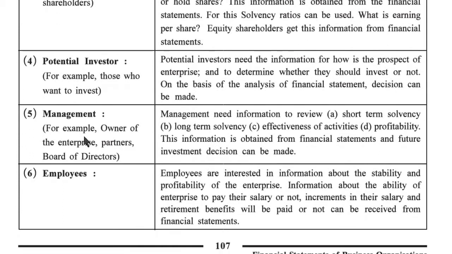Now, fifth one, management. For example, owner of the enterprise, partners, board of directors. Management needs information to review A, short-term solvency, B, long-term solvency, C, effectiveness of activities, D, profitability. This information is obtained from financial statements and future investment decisions can be made.